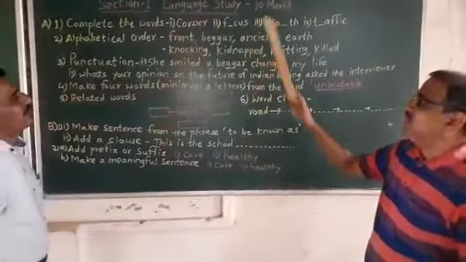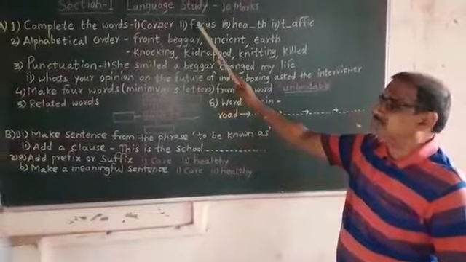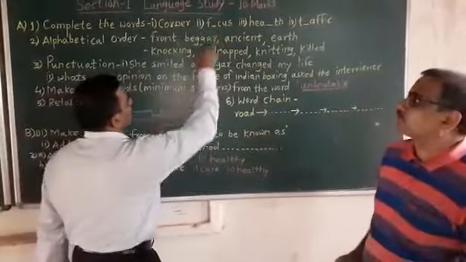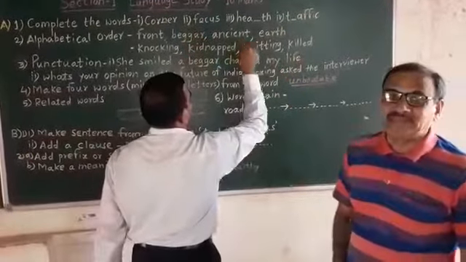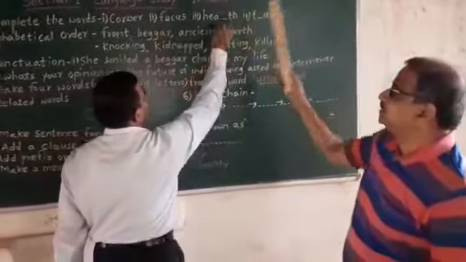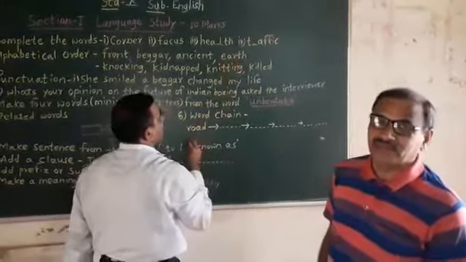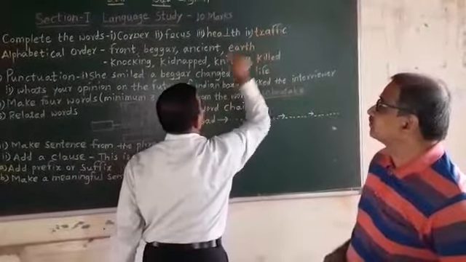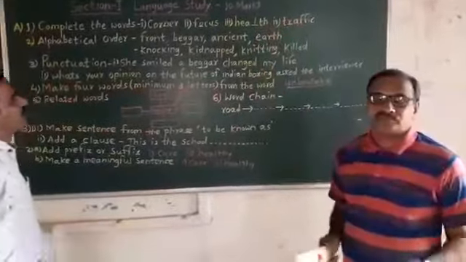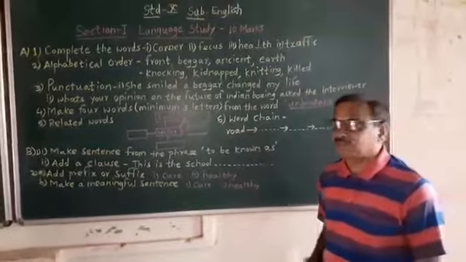Then the second word is focus, O is missing. Then the third word is health, L is missing. And the last word is traffic, you have to write R there. Yes, you can write these words like this and get full marks.